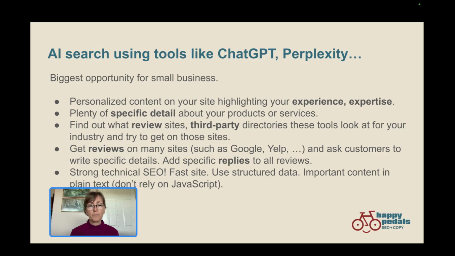Thirdly, find out which review sites and which third-party directories tools like ChatGPT are looking at for your industry. So you can do some experimenting with ChatGPT and then look at where it's going to get its source material. And you might find that there are third-party directories specific to your industry. So find out if you can get your business listed on those sites.